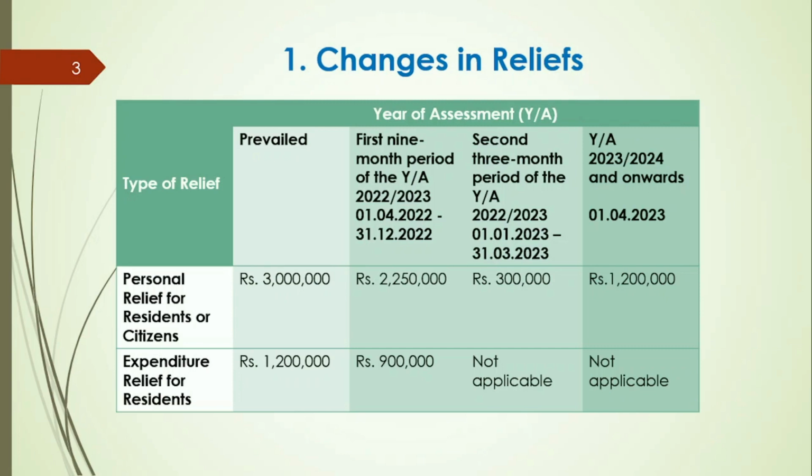As per the law, for any year of assessment commencing from 1st April 2023, that means year of assessment 23-24 onwards, residents or citizens will be given a personal relief of 1.2 million rupees. There will be no expenditure relief for residents.